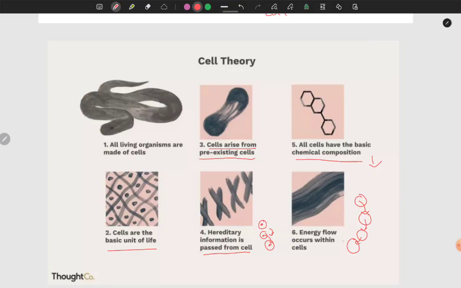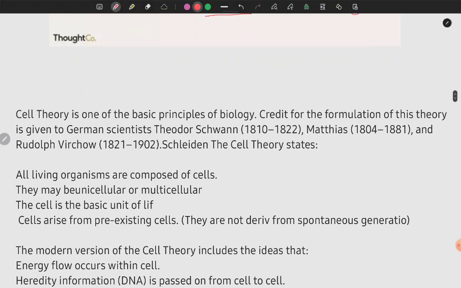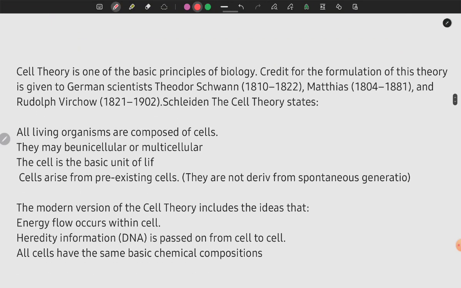So cell theory is one of the basic principles of biology. Credit for the formulation of this theory is given to German scientists Theodor Schwann, Matthias Schleiden and Rudolf Virchow.